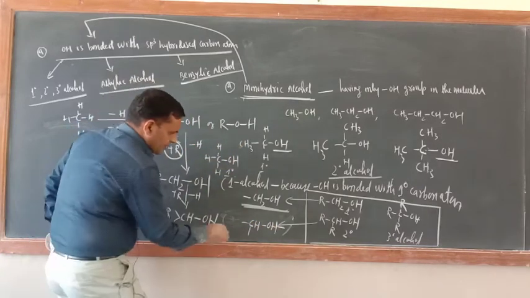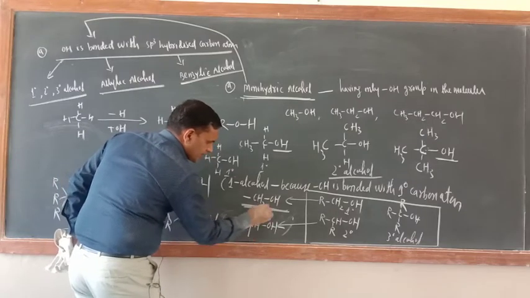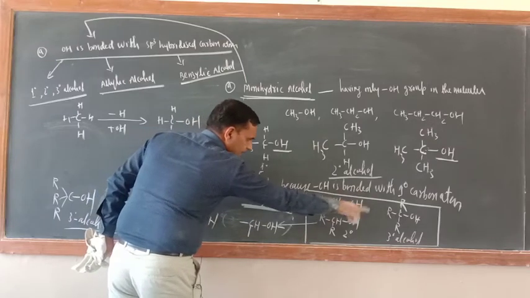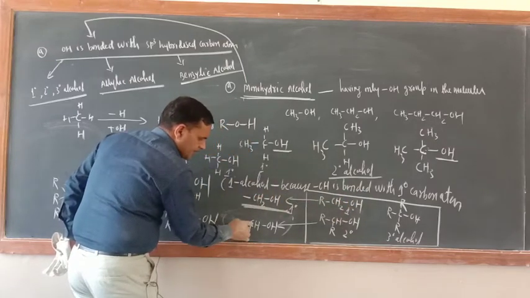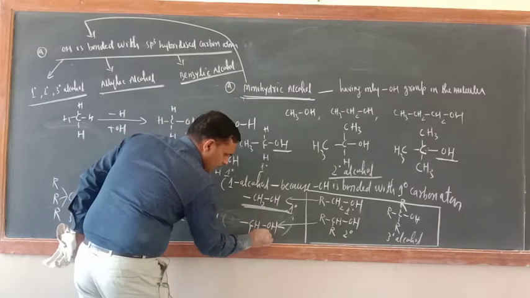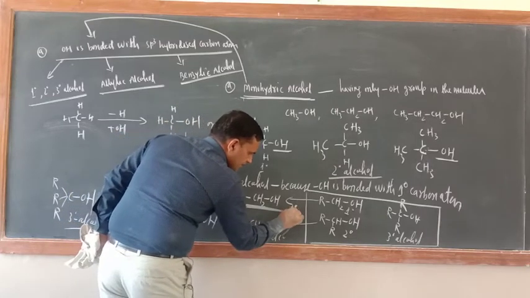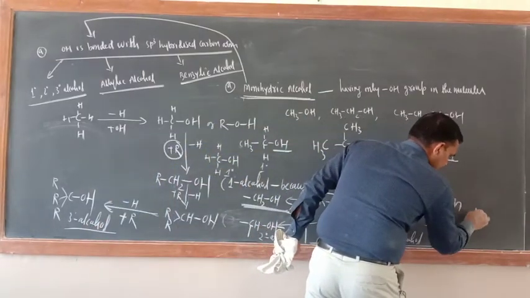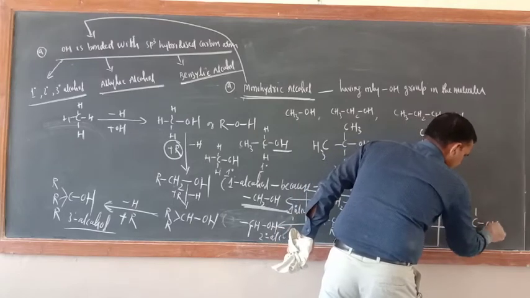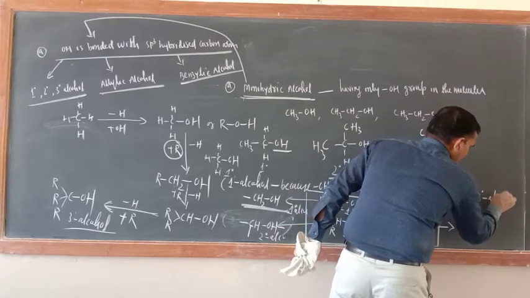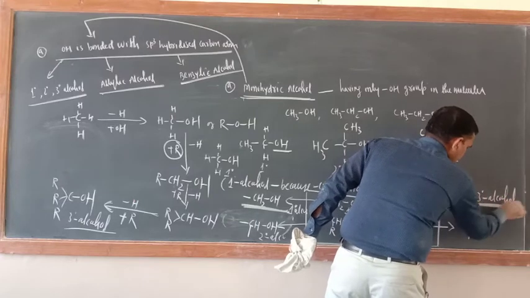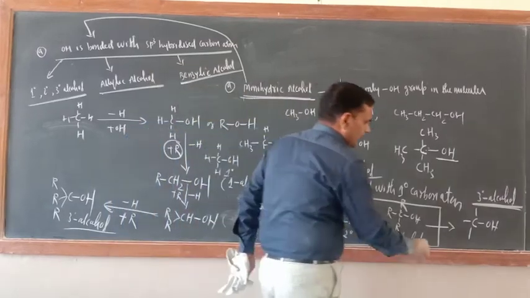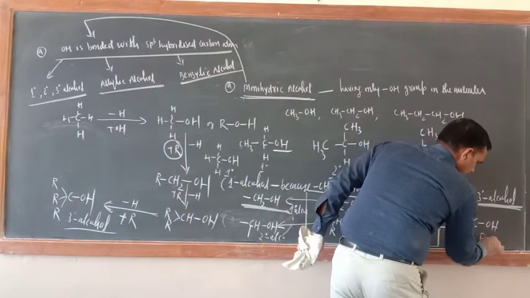This is the functional group, and the other is the general formula. This functional group CHOH is for 2 degree alcohol, and CH2OH for 1 degree alcohol. What about 3 degree alcohol? C with three bonds and OH. This is the 3 degree alcohol functional group.